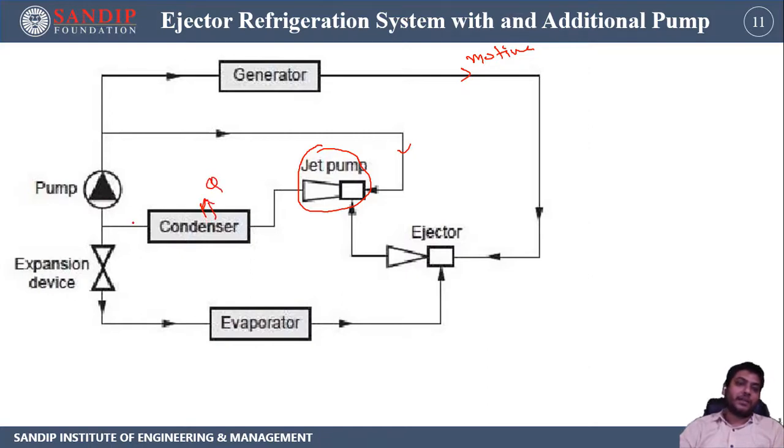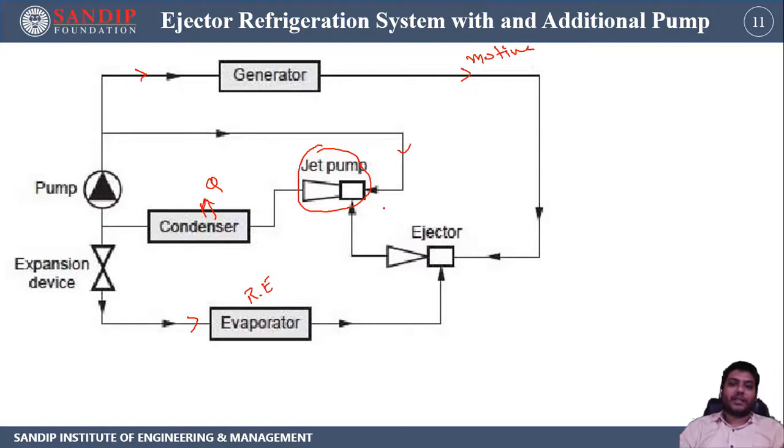Now after that it is going to be divided into two parts. One part is going to be pumped and the other part is going to be expanded. The expansion part goes directly to the evaporator, so that we get our refrigerating effect over here, and the pumped part has a high pressure. Part of that pumped part is supplied to the jet pump, and the remaining part will be supplied to the generator as our pure motive steam. So this is the working.